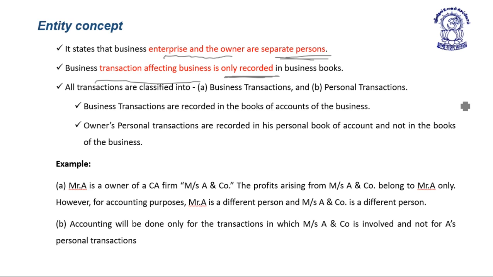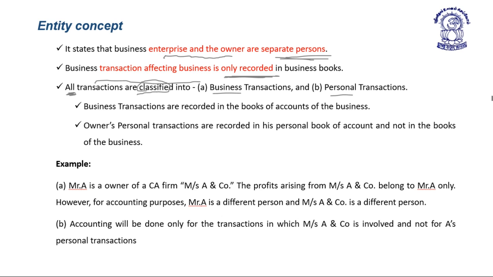Therefore, all the transactions are classified into two parts.